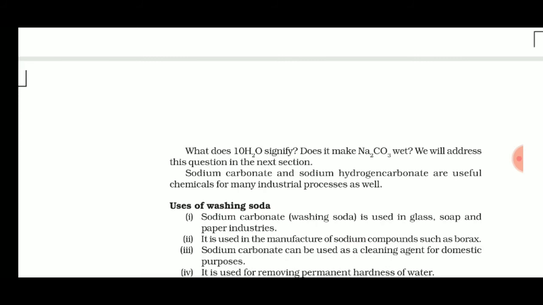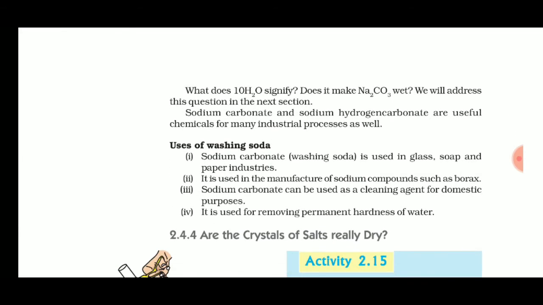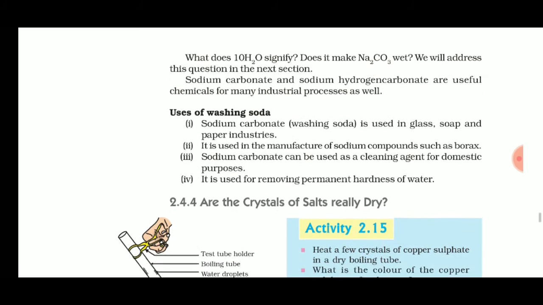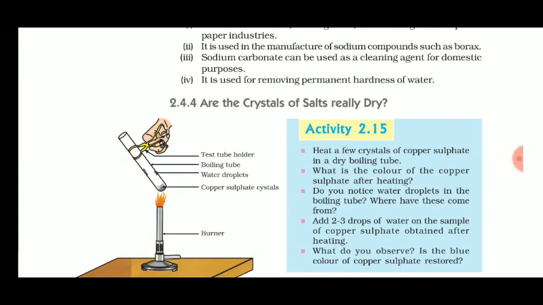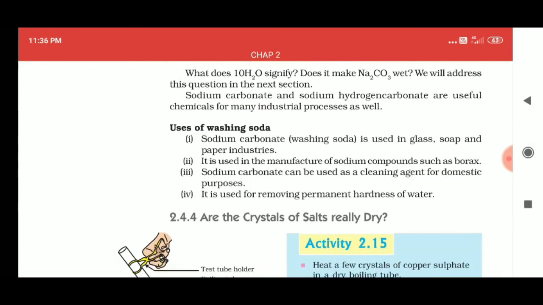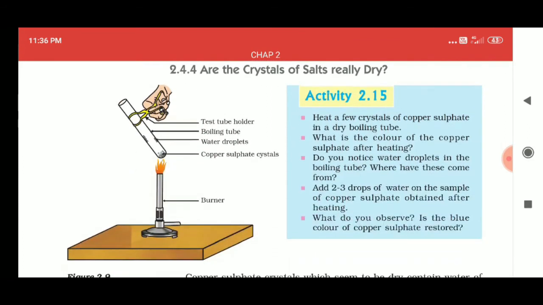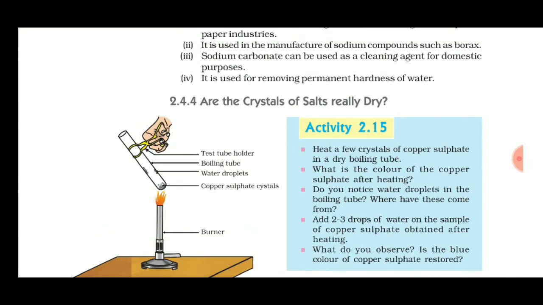Sodium carbonate and sodium hydrogen carbonate are useful chemicals in many industrial processes. So these are some of the uses. Washing soda is used to make glass, soap, and paper. It is used in the manufacture of sodium compounds such as borax. Sodium carbonate can be used as a cleaning agent for domestic purposes. It is used for removing permanent hardness of water. That question we will see in the next section. It's a very important activity too.